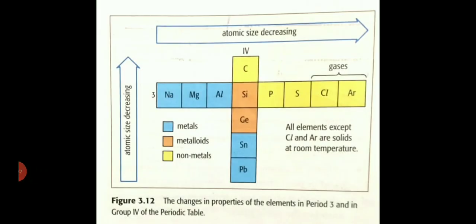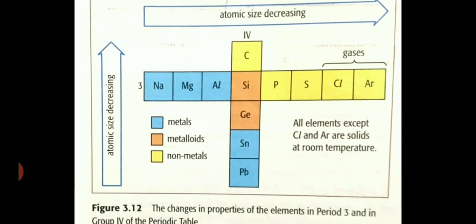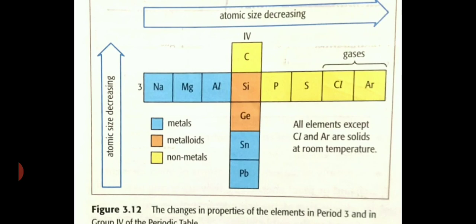Atomic size increases when we move from up to down in a group. That means silicon is larger than carbon, germanium is larger than silicon. Okay, you can understand the size. This blue box represents the metals. Silicon and germanium are metalloids, and the yellow ones represent the non-metals. We know in the periodic table we have these three things: metal, metalloid, non-metal.